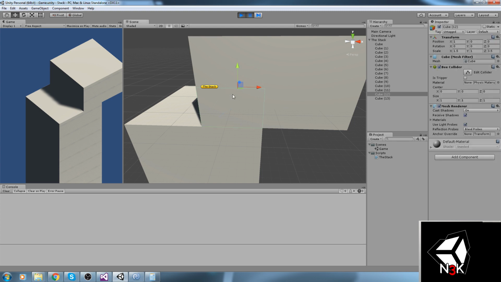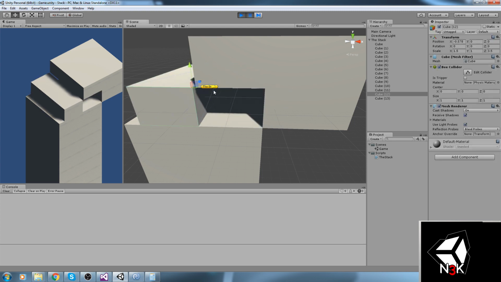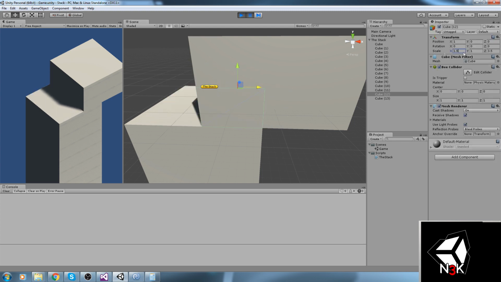So I have to do the local scale of this one first. It's now calculated, it's 1.5, and I have to say 2 plus 1.5, that's not it. Oh, divided by 2. So 2 plus half of this size, which is 0.75, gives me 2.75.